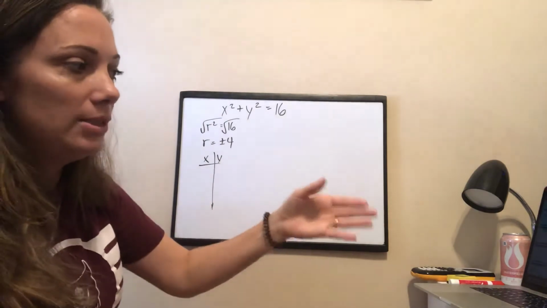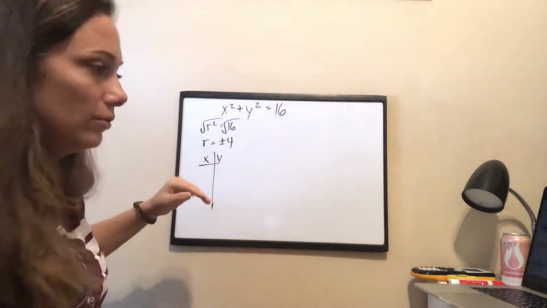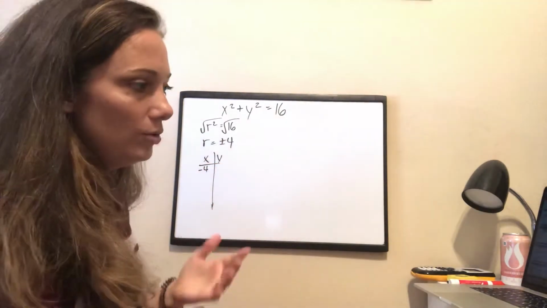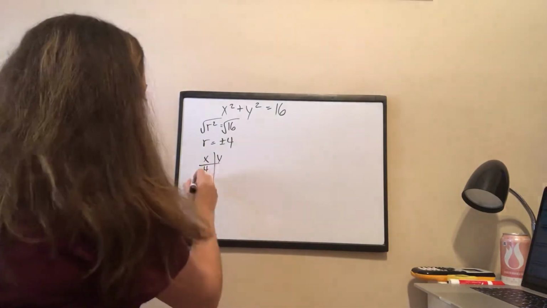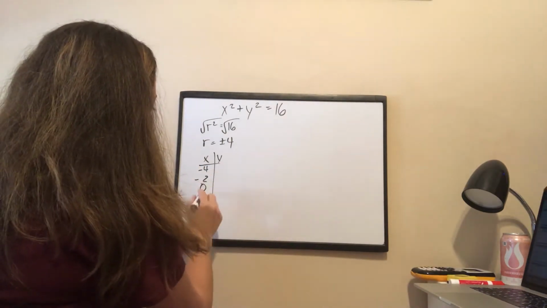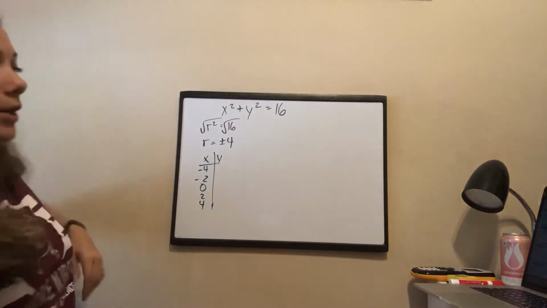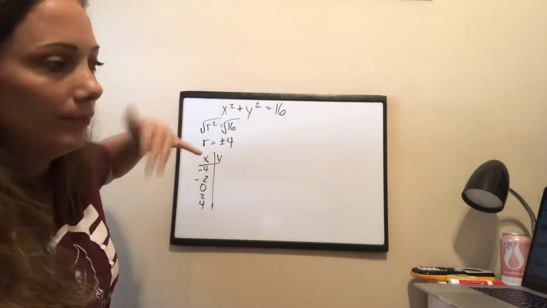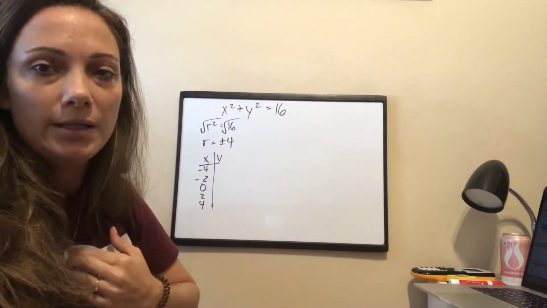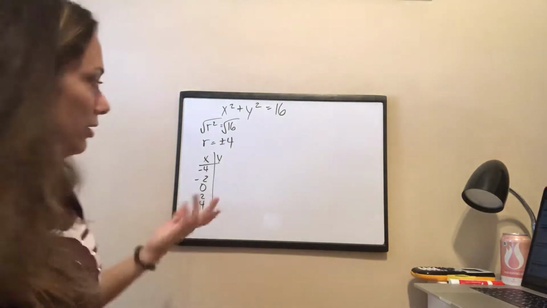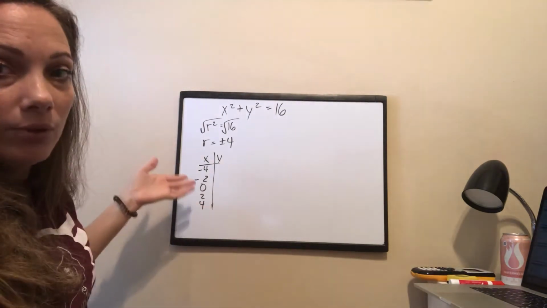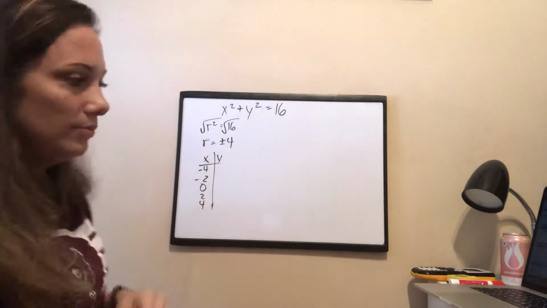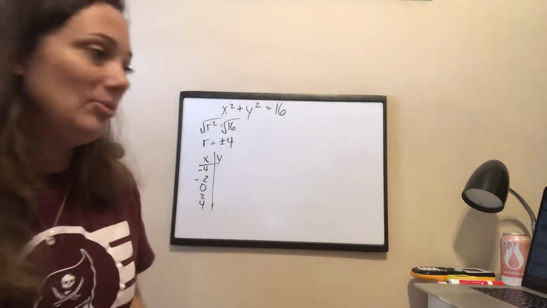So that tells me my table needs to go from -4 to +4. They did -4, -3, -2, and 0. I'm going to do -4, -2, 0, +2, +4. Okay, so I have pulled these x values out of my thinking cap. I get to kind of decide. I get to have a little say in what numbers. I could have done -3.9 if I wanted to. I could have done -1. I could have done 1.5. But I chose to do these because they're symmetrical and even, and that looks good to me.